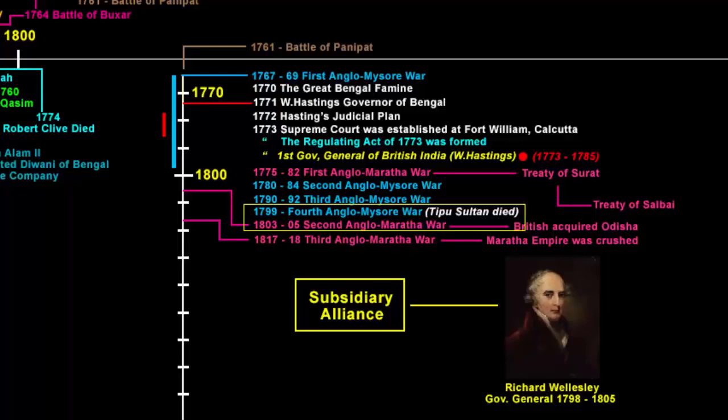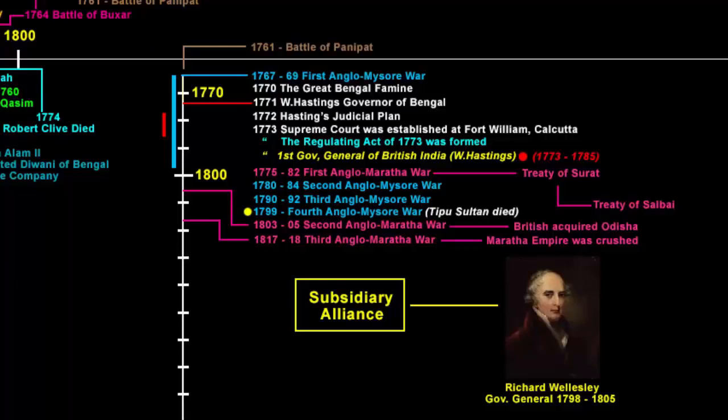And if you want an exact date, as in which year exactly it was introduced, then I believe it had to be in 1799, when the company won the Fourth Anglo-Mysore War, in which Tipu Sultan was killed. Because soon after that war, the Mysore kingdom was placed under the Vodeyar dynasty. Now if the company fought a war and then made another dynasty in charge of it, then it had to do so with certain conditions, right? It cannot be a charity. So that was the first incident when the company officially rolled out the subsidiary alliance policy.